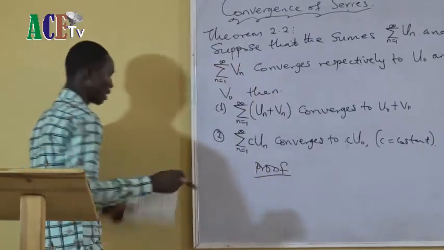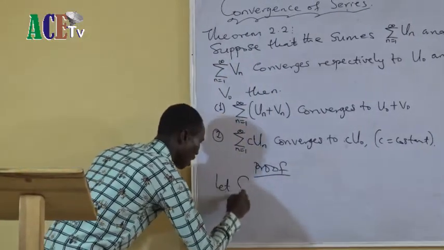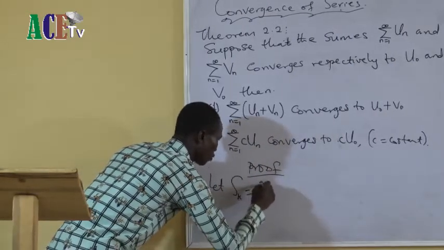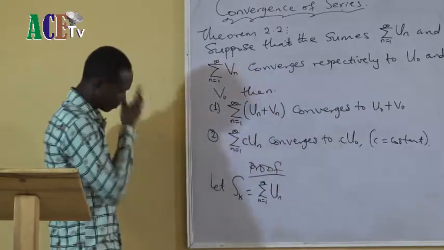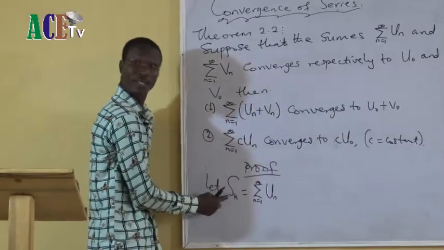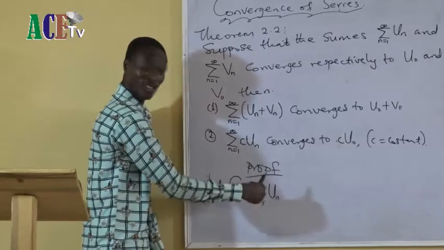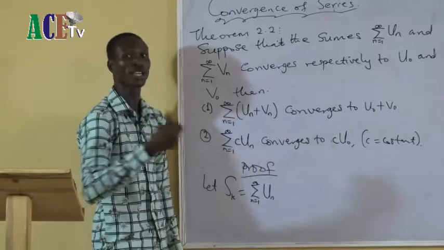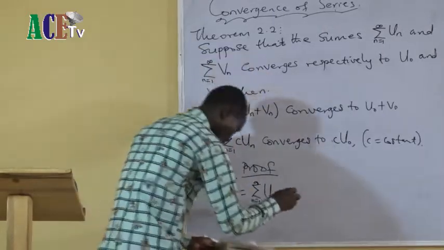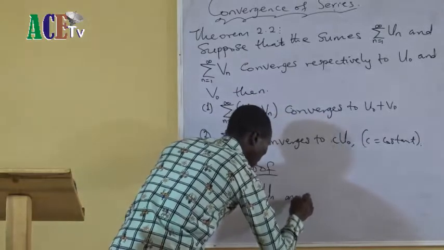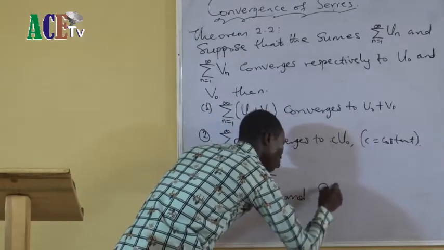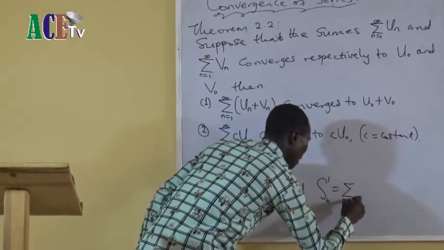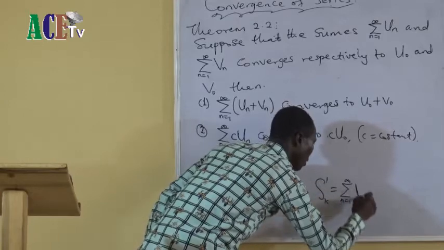Let sk equal the sum from n equals 1 to infinity of un. Don't forget I can call my un to be s, yes, the sum of this series. But because there are two of them, I want to name the first one sk, and I will name the second one sk prime to be equal to the sum from n equals 1 to infinity of vn.